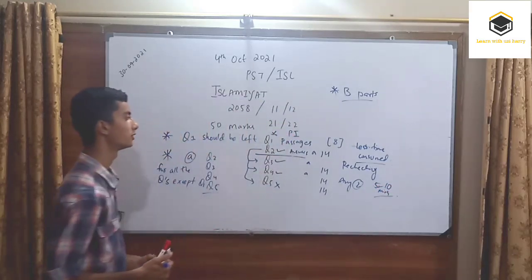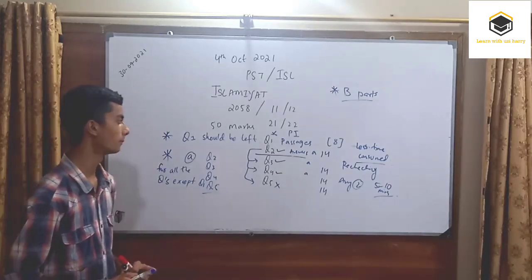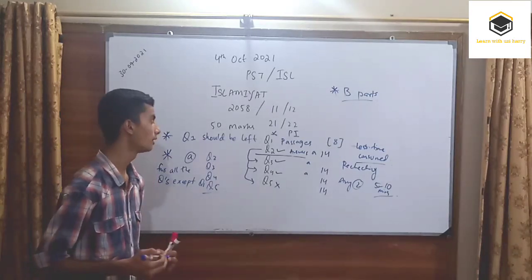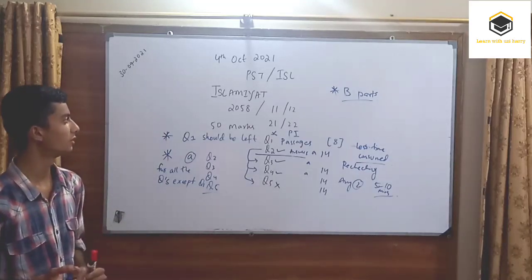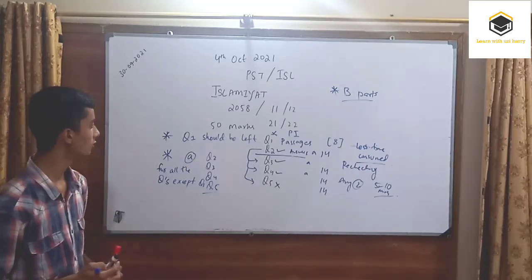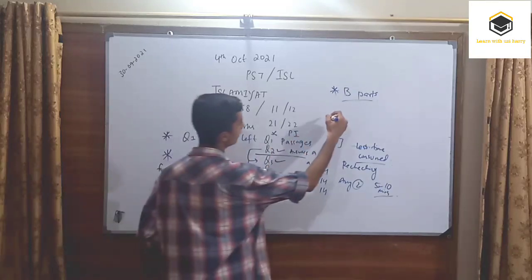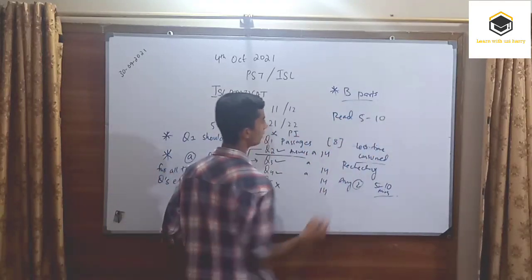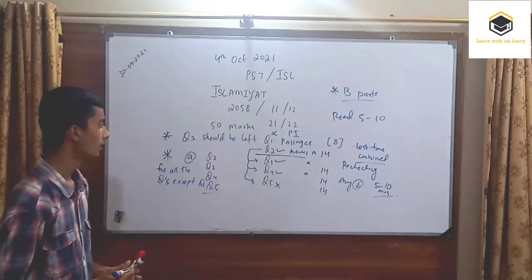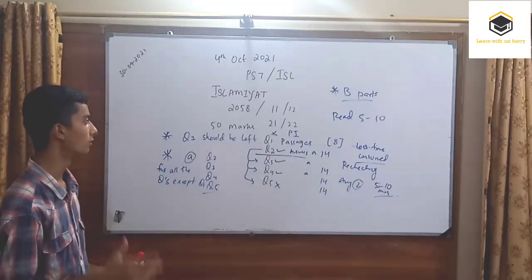For example, if a student is not much comfortable or not very sure regarding the question wording, because somehow they used to get confused with the wording, then initially you can read the paper for 5 to 10 minutes, because according to this technique or tip we have a lot of time left.